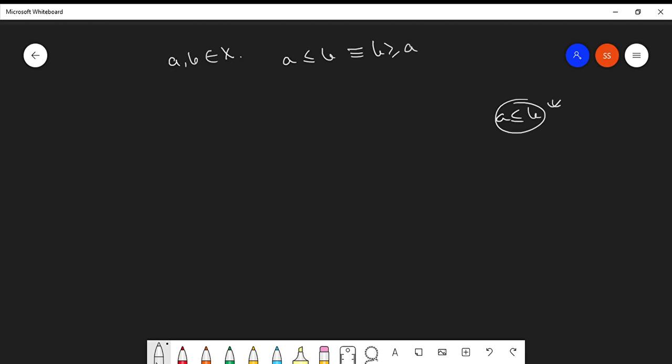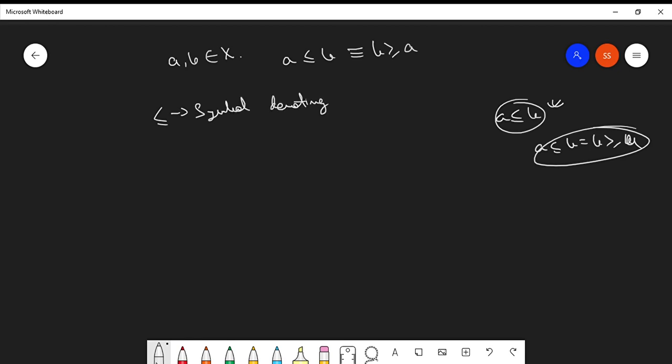If this were the greater than equal to or less than equal to symbol, then we would not have used a separate symbol; we might have used the equal to symbol. But the meanings are different. This is a symbol denoting a partial order. Am I clear?